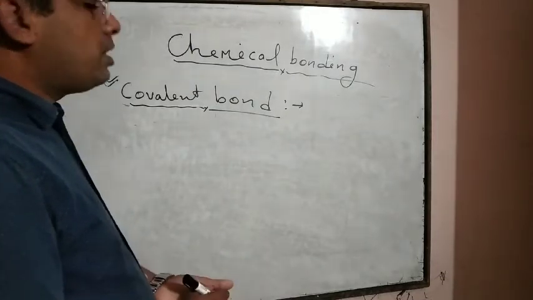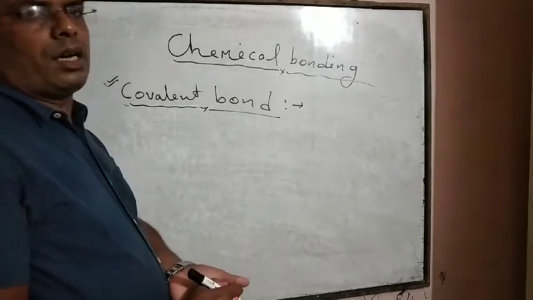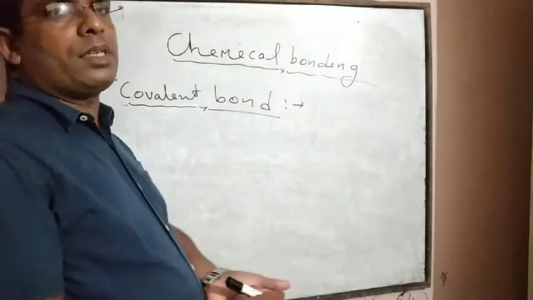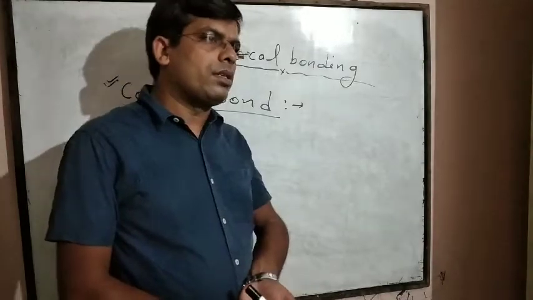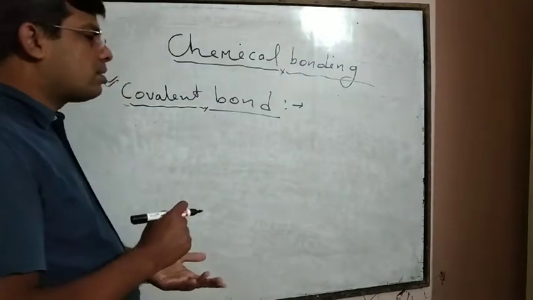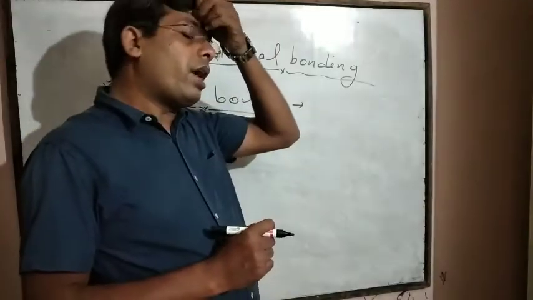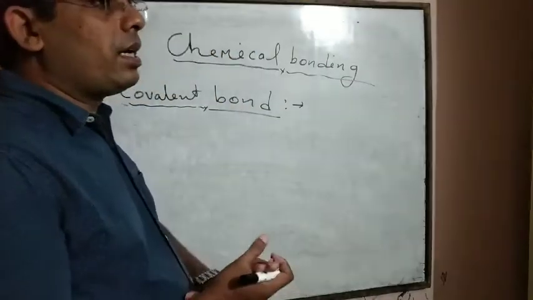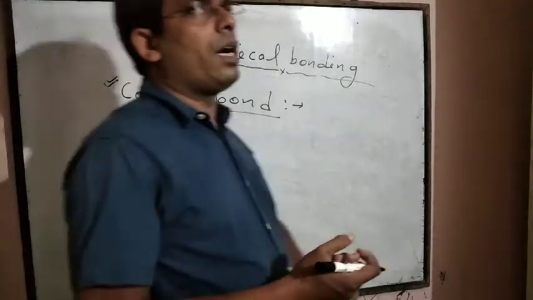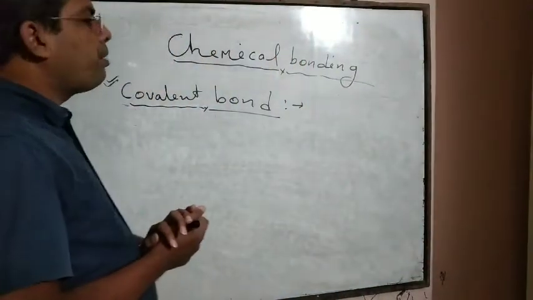In this way, in a single covalent bond, two shared electrons are present, in a double covalent bond, four shared electrons are present, and in a triple bond, six shared electrons are present. When one electron is contributed by each atom, a single covalent bond will form, when two electrons are shared by each atom, a double covalent bond is formed, and when three electrons are shared by each atom, a triple bond will form.